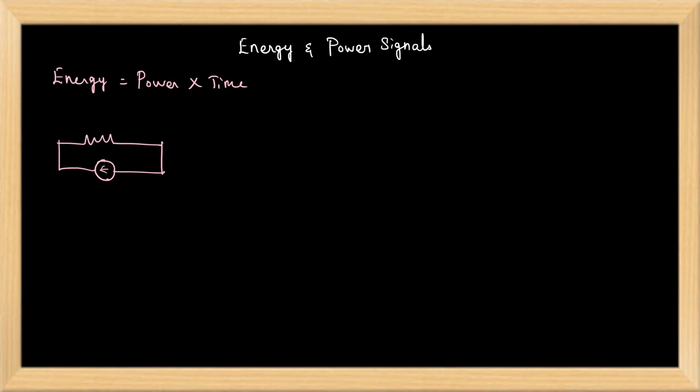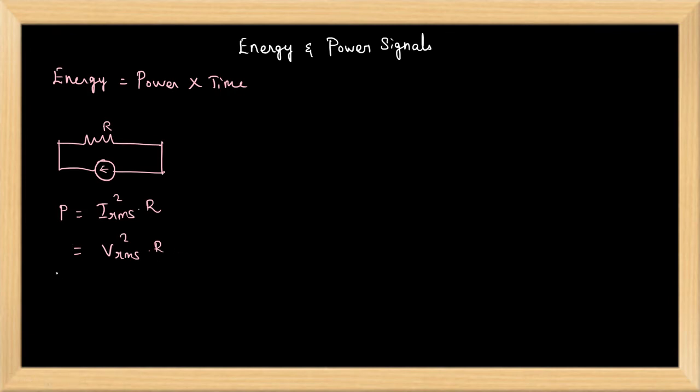How do we calculate the average power of that circuit? P is equal to I_rms square into R if you are giving the current signal, or it is V_rms square into R if you are giving the voltage signal. So power will be equal to the RMS square of the signal into R.